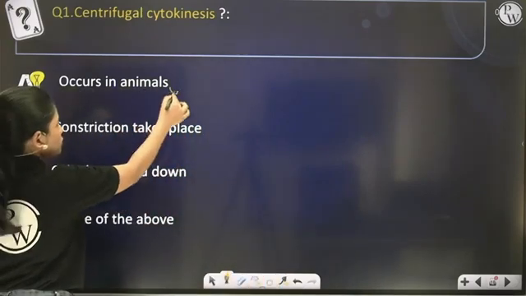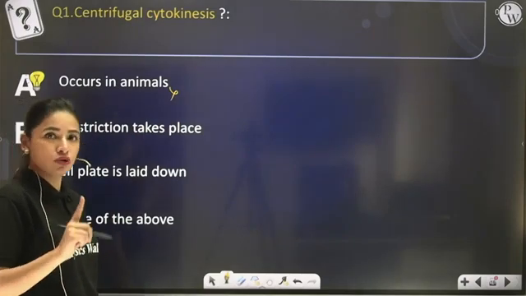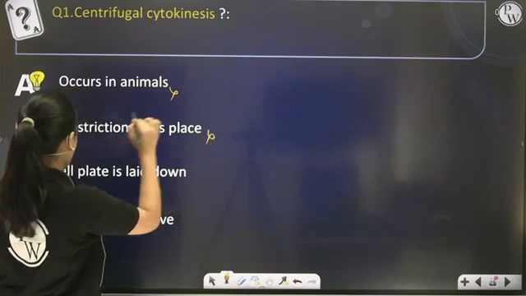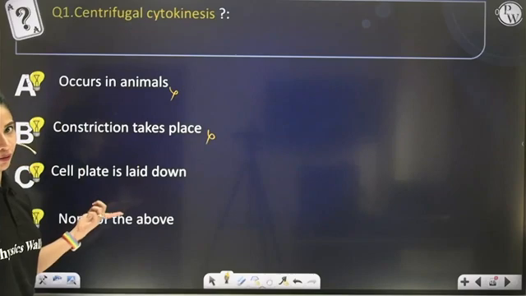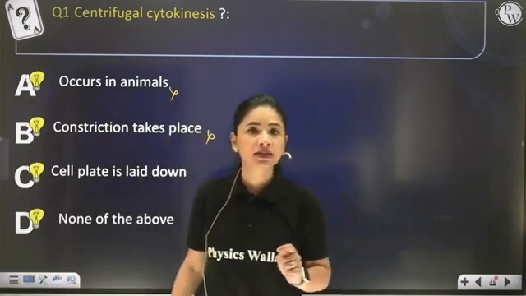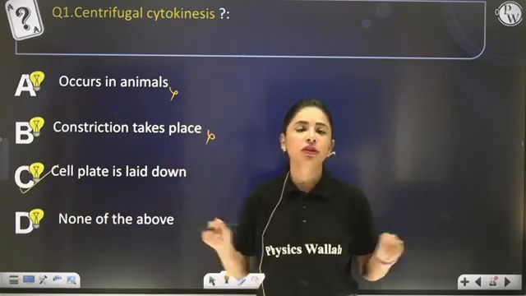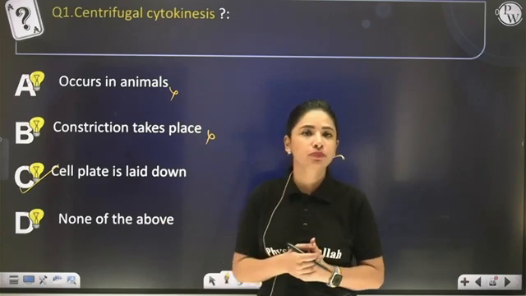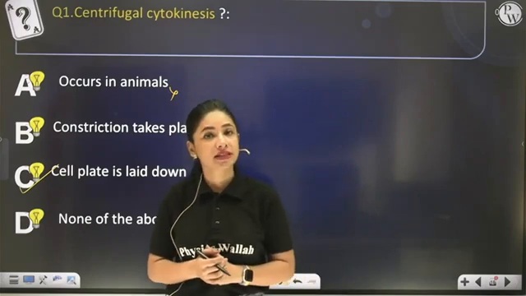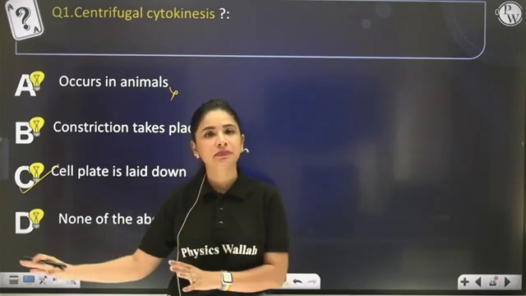So the first option is wrong. Constriction, no. During centrifugal cytokinesis, there is no constriction. Rather, there is cell plate deposition. So wrong. Cell plate is laid down. As I was telling you, during centrifugal cytokinesis in plant cells, the cell plate is formed in the center which grows towards the outside and divides the cytoplasm of the plant cell. Hence, the answer of the question becomes C. Hope this thing is clear. With this, mitosis is completely done.